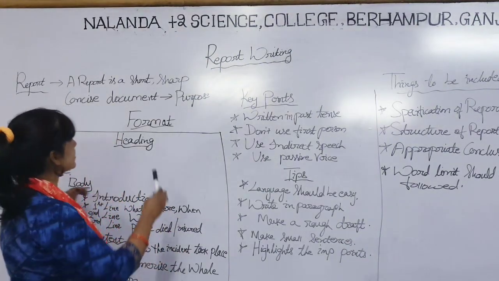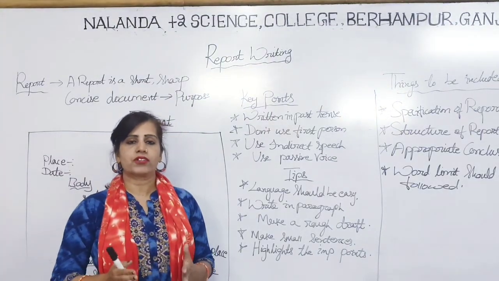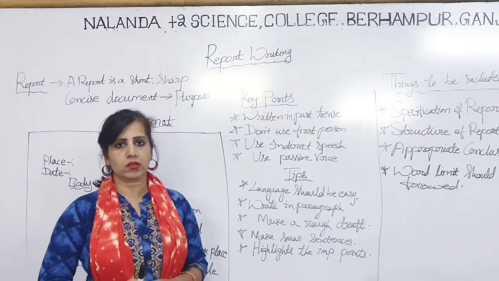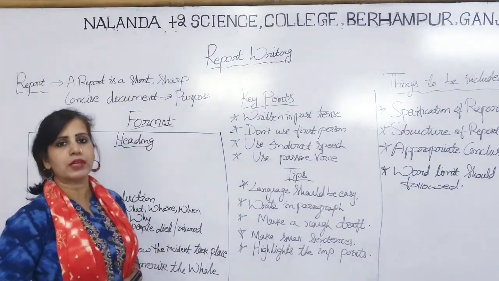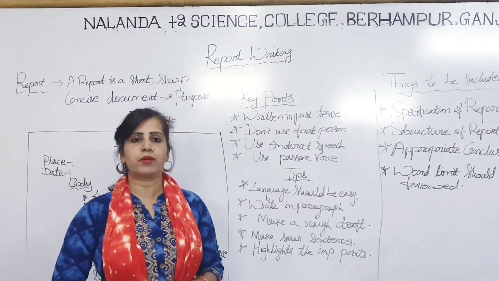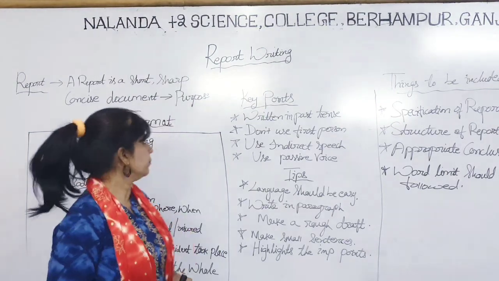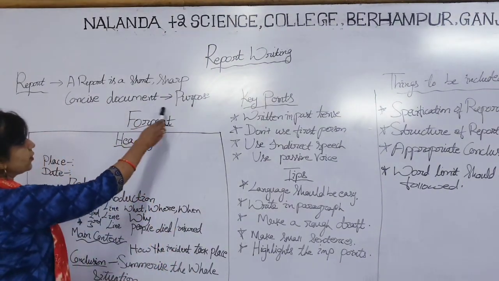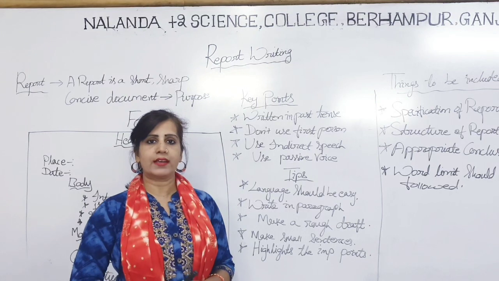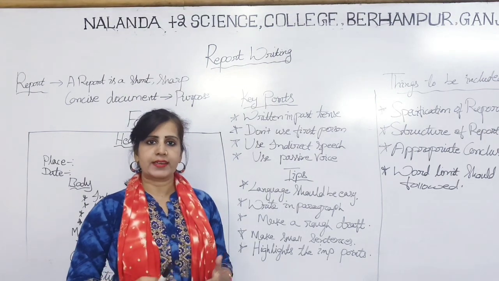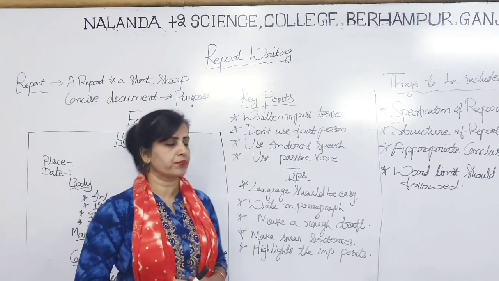And the next thing is that it should be sharp enough. Sharp means it must carry all the logical information. Then the next one is a concise document, meaning it carries valuable information, and every point should be written in a tidbit and accurate way. Then it is written for a particular purpose. That means without a purpose, without any logic in it, we cannot write a report. It should be written with a particular purpose.